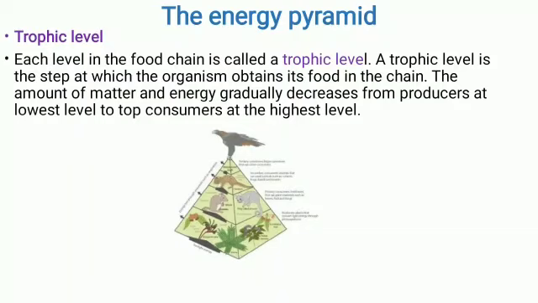We have studied that each level in the food chain is called a trophic level. A trophic level is the step at which the organism obtains its food in the chain. In the food chain, each living organism obtains its food. That is called a trophic level.